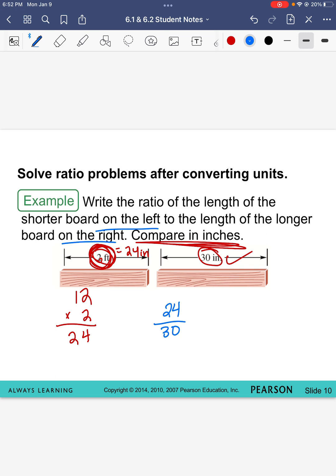Can I stop here? No, I cannot stop here. I need to put it in lowest terms. Both of these can be divided by 6. 24 divided by 6 is 4, and 30 divided by 6 is 5. So 4/5 would be your final answer.